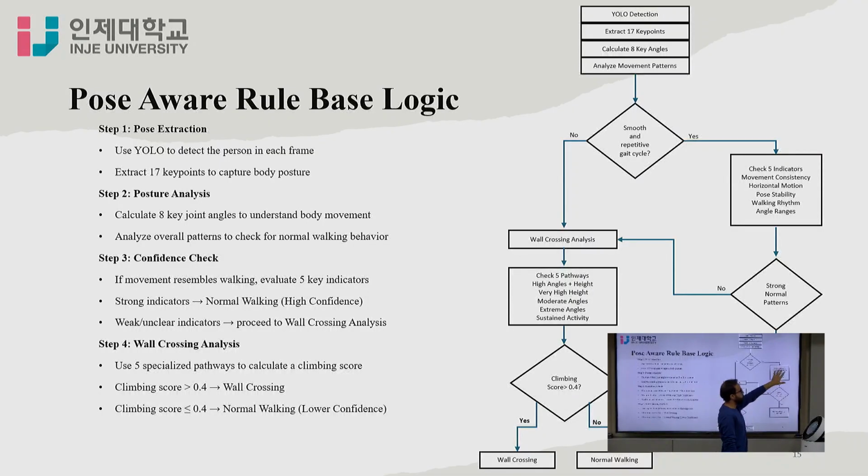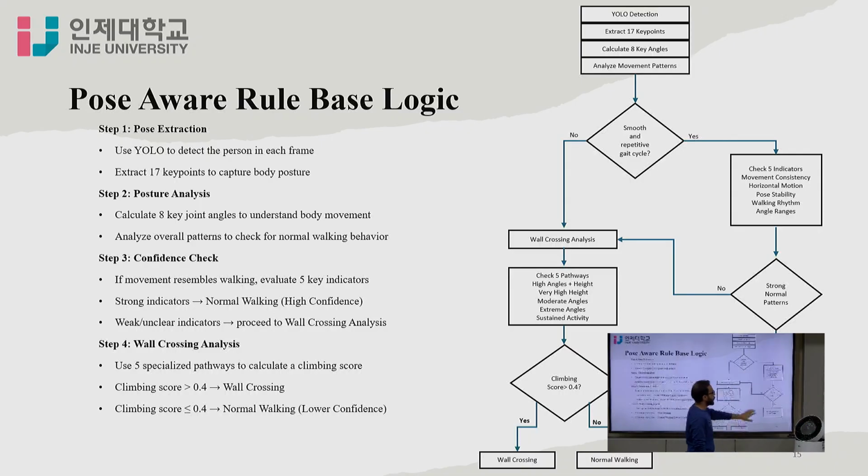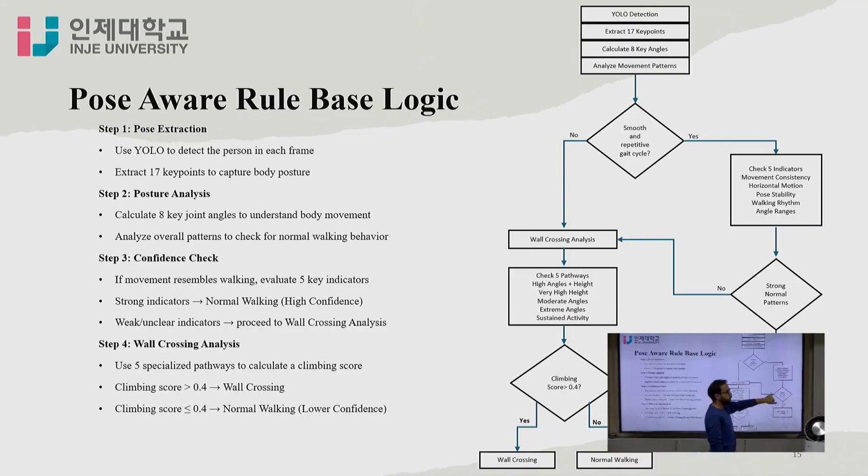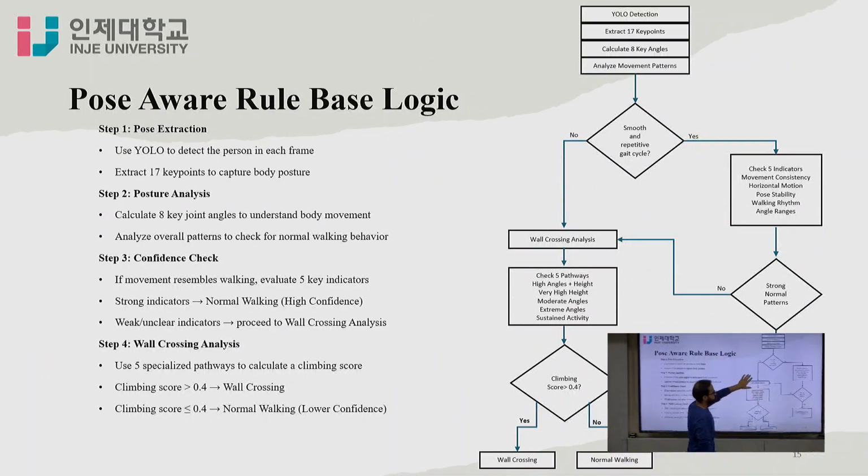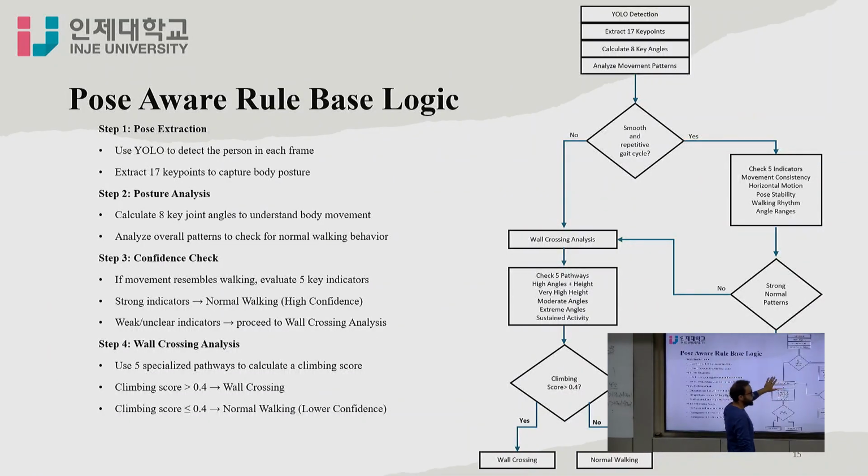In this other case, if the horizontal motion is not detected and it detects vertical movement, the score will be around 2 to 3. The pose stability is not stable, so it will say no. So it will pass it through the wall crossing analysis.